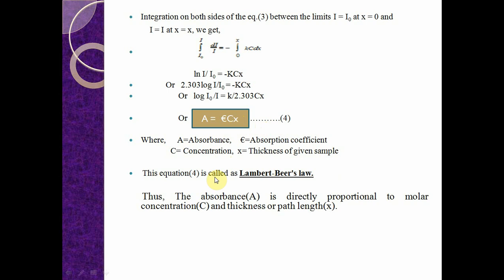This equation 4 is called Lambert-Beer's law. Thus, the absorbance is directly proportional to molar concentration and thickness or path length. Finally, Lambert-Beer's law says that the absorbance of the solution is directly proportional to molar concentration and thickness of the sample solution.